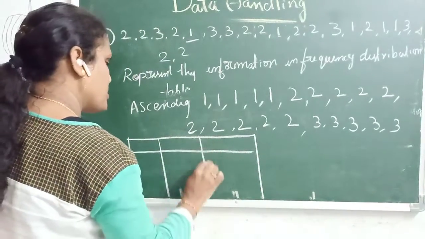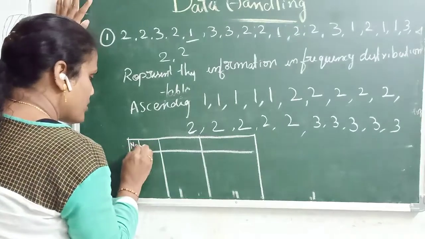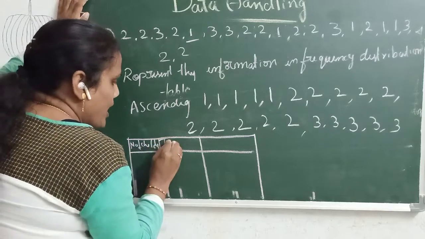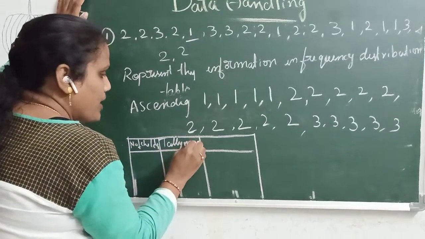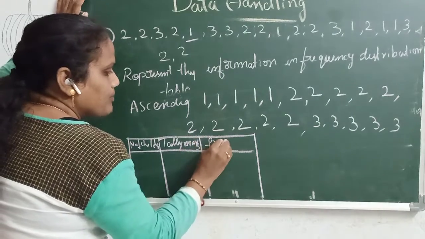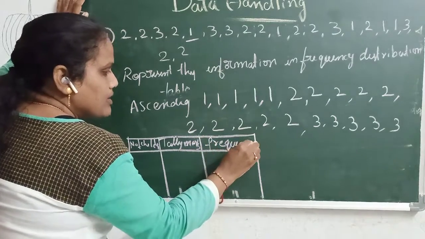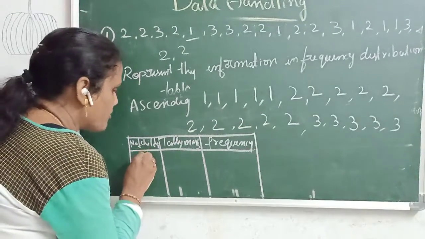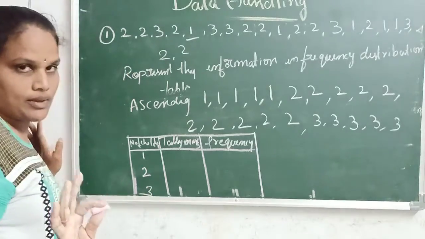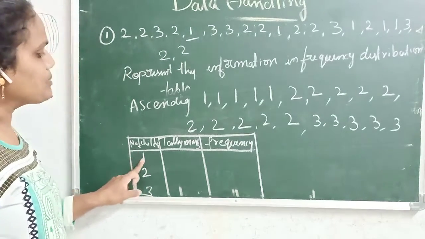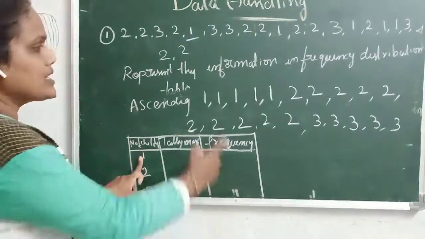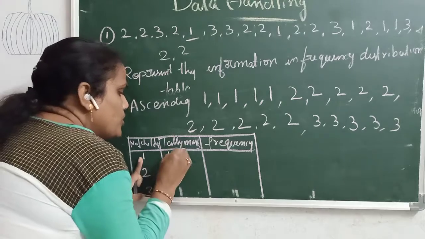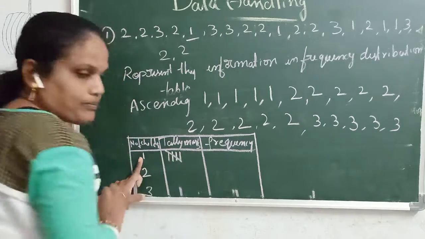So, number of children, tally marks, frequency. Okay, frequency. So how many numbers of children are there? 1 2 3 children, sir. Number of children 1 2 3. 3 types are there. Okay, how many times is 1 repeated? How many families have 1 child? 5. Yes. So tally marks 1 2 3 4 5.